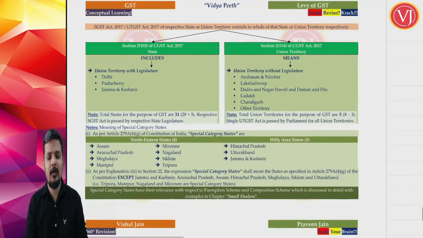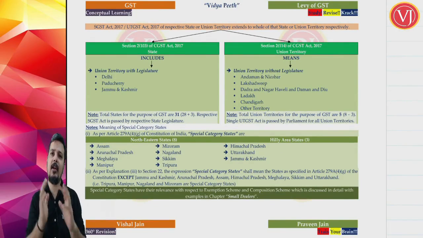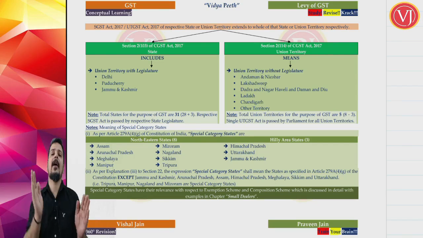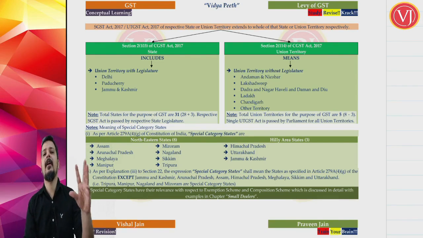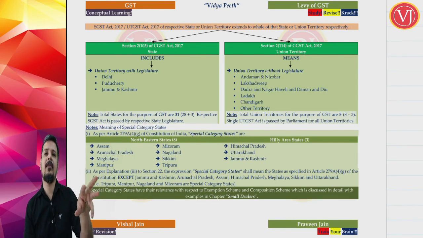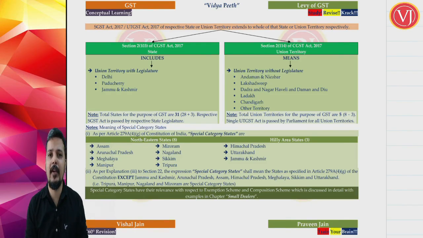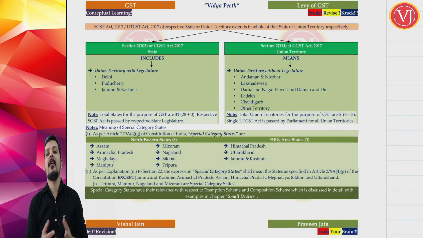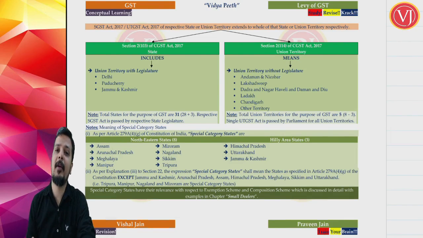Now we are talking about state and union territories, because this is all about India. We have discussed entirely about India, not only land area but also sea area and air area. If I were to summarize, India's land area is the entire India including the state of Jammu and Kashmir. When you talk about sea area, it is the entire area of the territorial waters plus designated areas of the exclusive economic zone. When you talk about air area, above the land area and above 12 nautical miles, you have the air area of India.